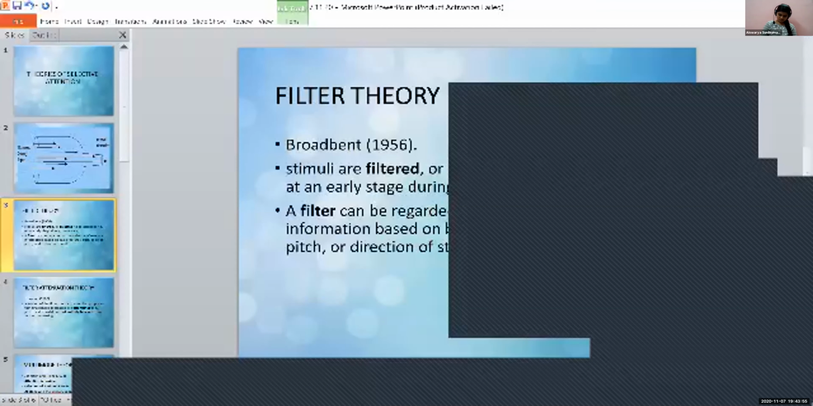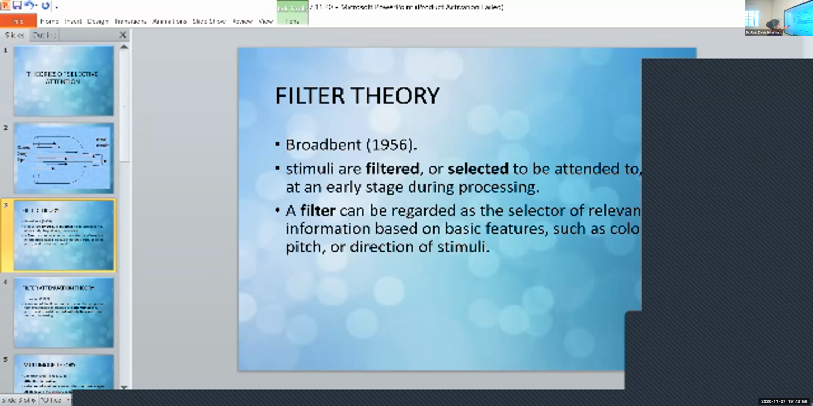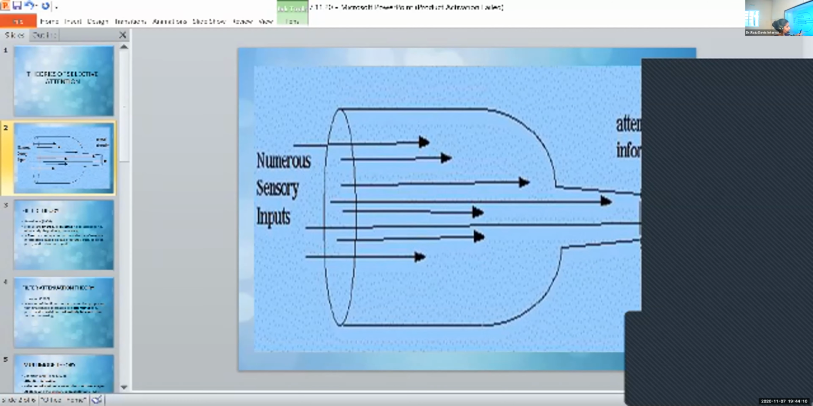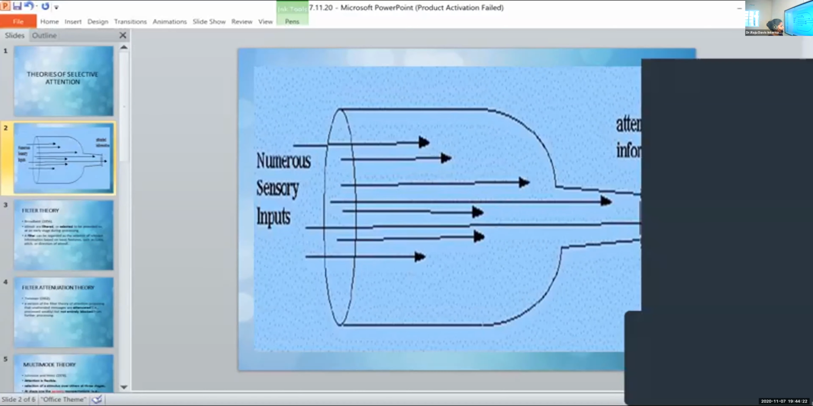Okay, fine. So just as we saw in the picture, imagine that on the bottleneck, you have a filter. So many sensory inputs are coming, and they are blocked at the filter, and the information that you attend to is the information that manages to pass that filter. That is Broadbent's theory, just the classic bottleneck theory.